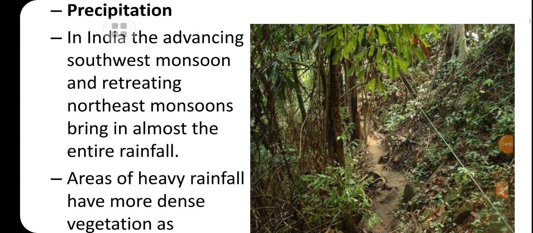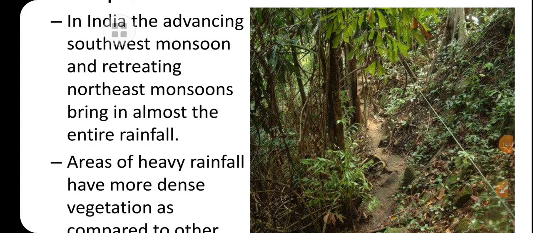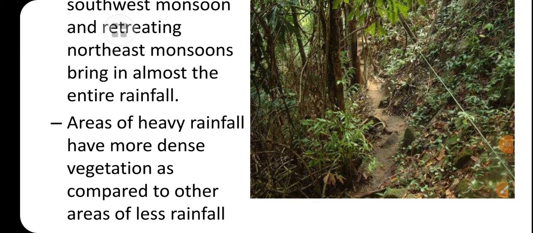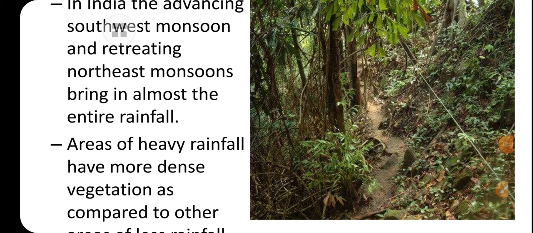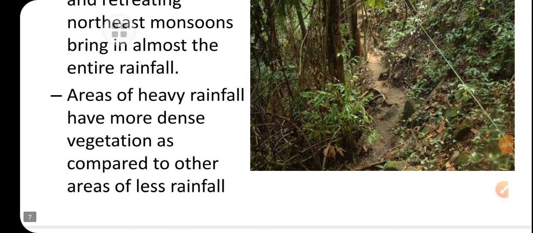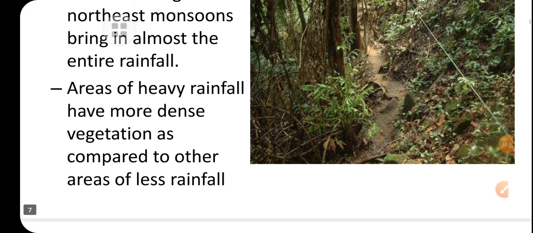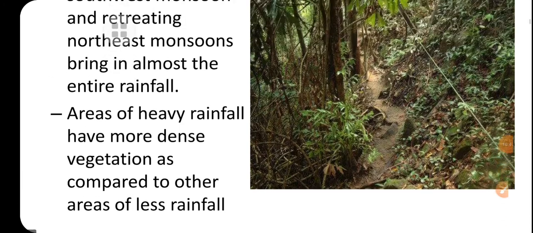Now precipitation means the rainfall. All these things we read beautifully in the previous chapter. We know that India has the main characteristics of advancing and retreating monsoon. Throughout the year we get rainfall in each part of our country, except the desert of Rajasthan. Because rainfall is in good quantity, we have lots of greenery. Areas of heavy rainfall have more dense vegetation compared to other areas. Types of rainfall we will discuss along with the main topic of forest.